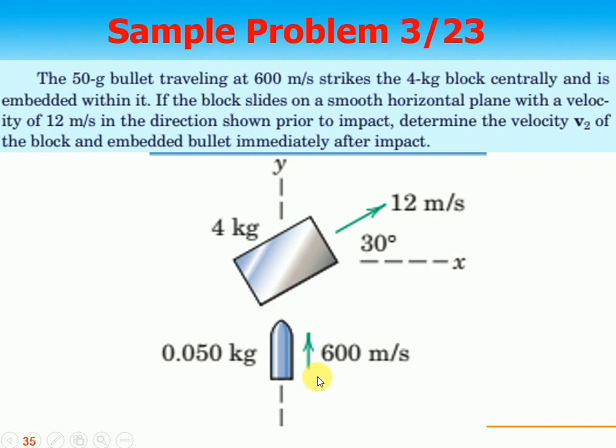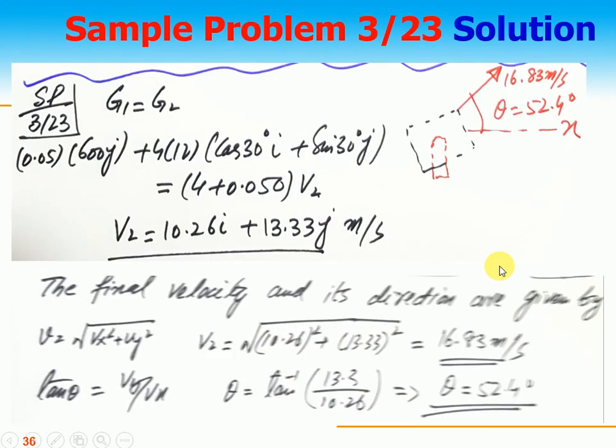The bullet is moving with 600 meters per second. Mass is 0.05 kilogram, and the block is 4 kilogram, and velocity is 12 meters per second. So this is the block in which this red bullet is being embedded, right? And now we need to find what is the velocity after this. So the initial momentum is equal to the final momentum. So let's write the initial momentum.